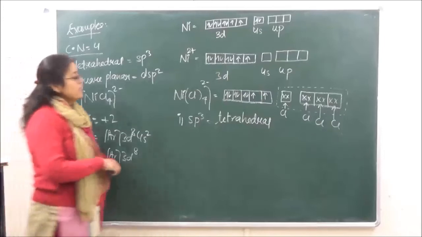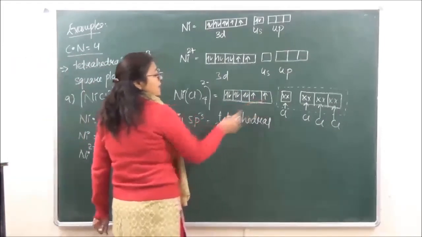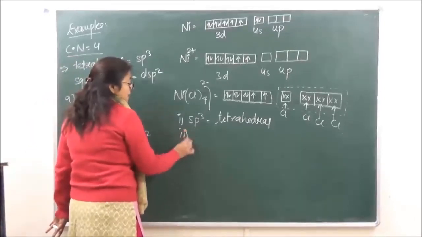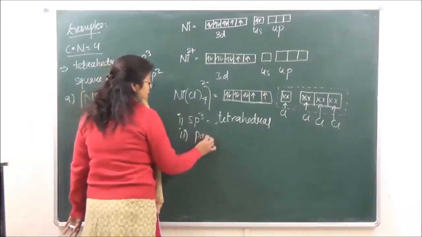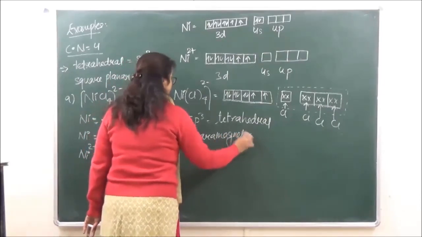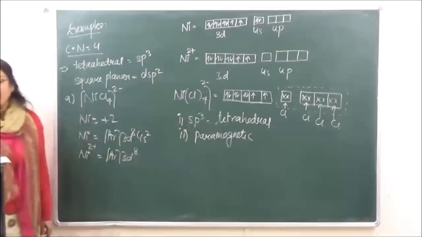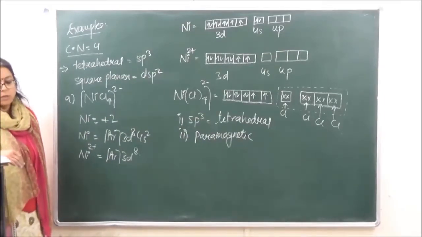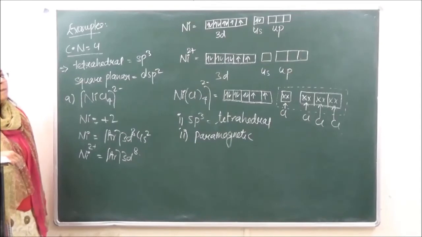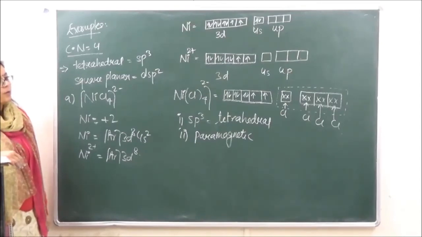Okay? Now you can see over here that there are 2 unpaired electrons present. If there are 2 unpaired electrons present, it means that the complex is going to be paramagnetic in nature. Is it clear? So this is how you come to know about the paired, unpaired and geometry over here, depending upon the kind of ligand.